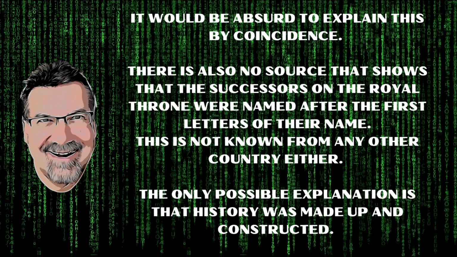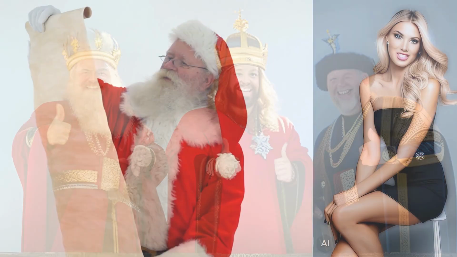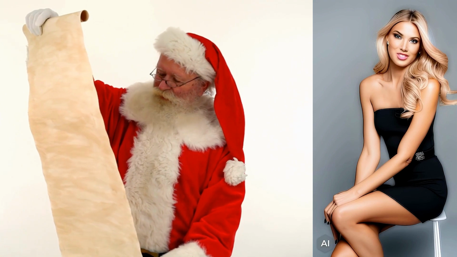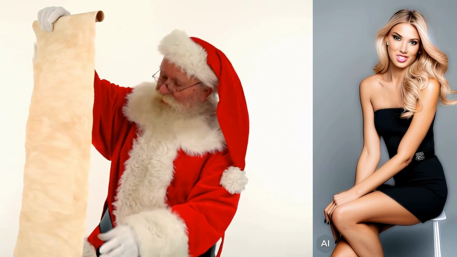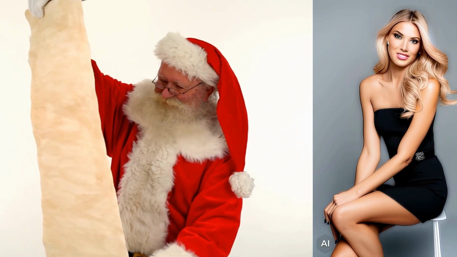It would be absurd to explain this by coincidence. There is also no source that shows that the successors on the royal throne were named after the first letters of their name. This is not known from any other country either. The only possible explanation is that history was made up and constructed. The analysis of the kings' names brings fascinating insights into the construction of official history in England.